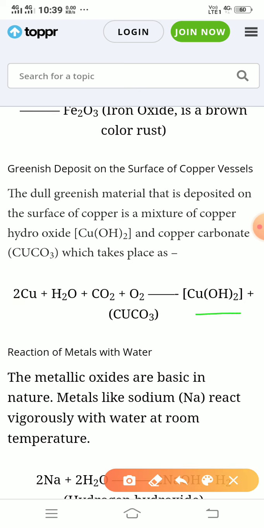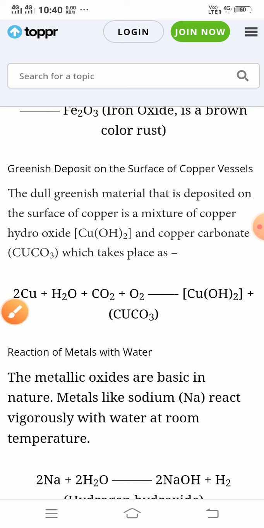One is copper hydroxide, and second is copper carbonate. So we get these compounds when copper reacts with oxygen. Clear?